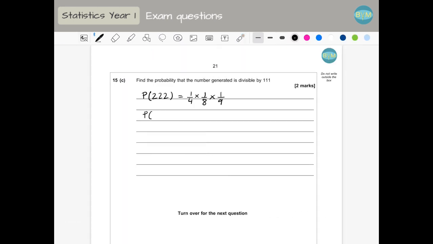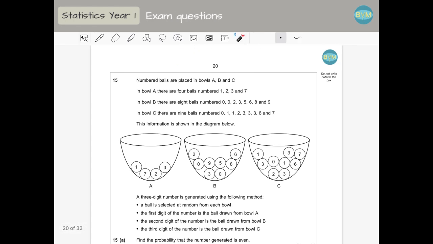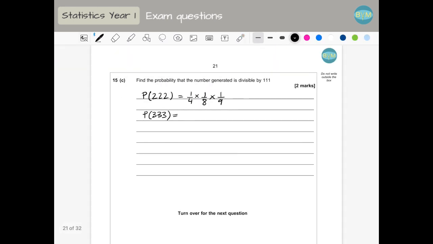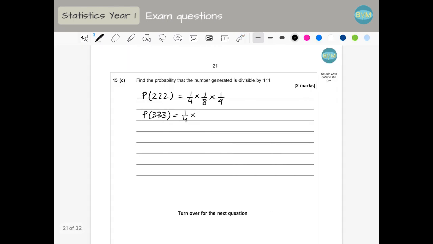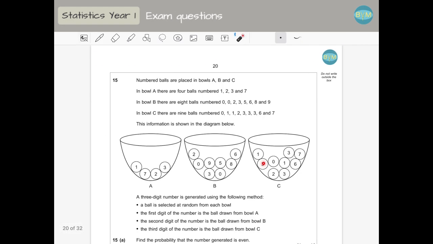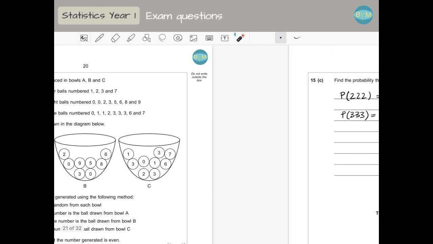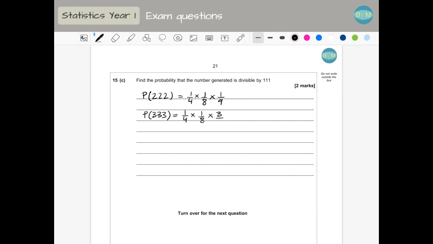The probability of getting 333 is 1 out of 4, and a 3 in the second one is 1 out of 8, and the last one is a 3, where we have 3 threes, so 3 out of 9.